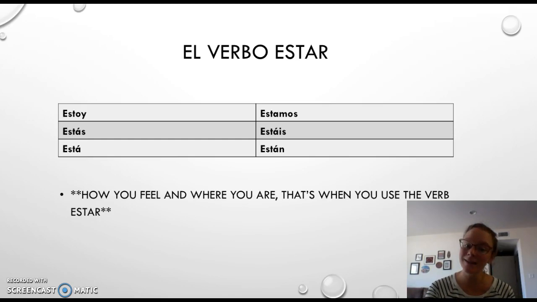El verbo estar, this one is temporary. So, estoy, estás, está, estamos, estáis, están. Un breve repaso. And this, I love this phrase because it's really simple and really easy to remember. How you feel and where you are, that's when you use the verb estar. Muy fácil.